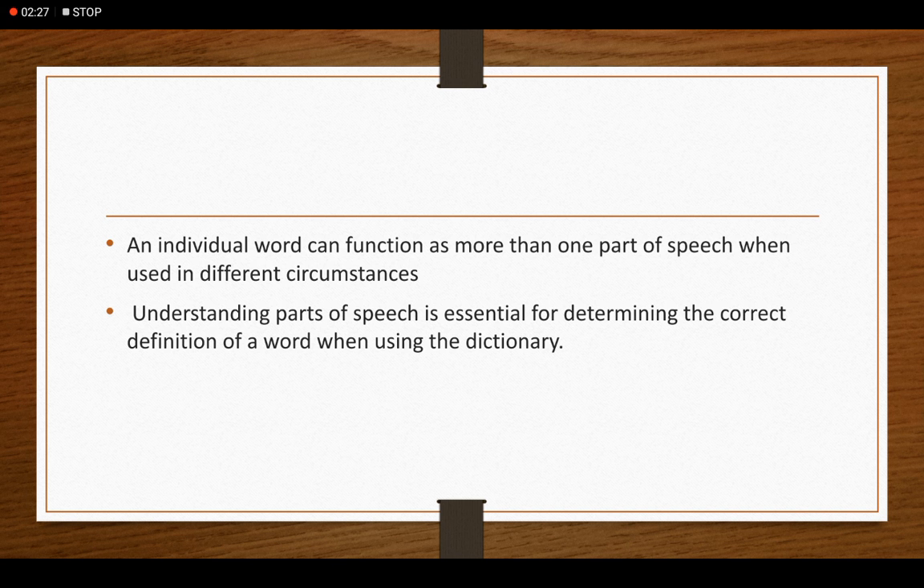An individual word can function as more than one part of speech when used in different circumstances. So this is very confusing. Only when you know the parts of speech well can you identify that a single word can be used as different parts of speech. For example, after. Generally, what do we think? That after is a preposition. But after can be used as an adverb also, and after can be used as a conjunction also.